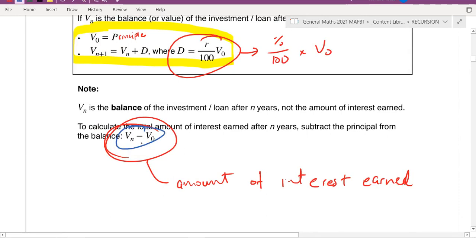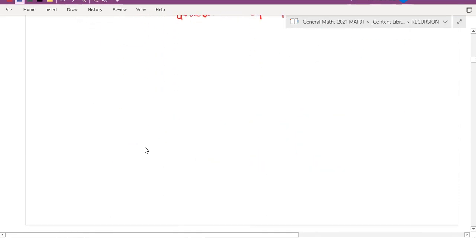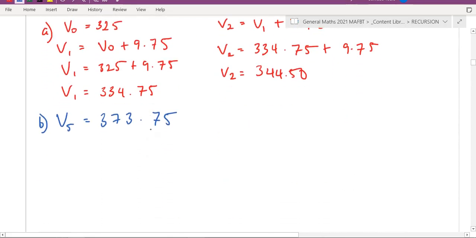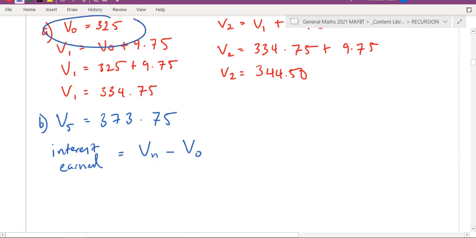Okay, now for this one, again, we're going to use Vn minus V0. So it's the total amount of interest after n years. To work that out, I'm going to write interest earned is equal to Vn take away V0. I'm getting the amount for V5 and subtracting how much I had initially to figure out how much extra I have. So this would be 373.75 take away V0, which is 325.